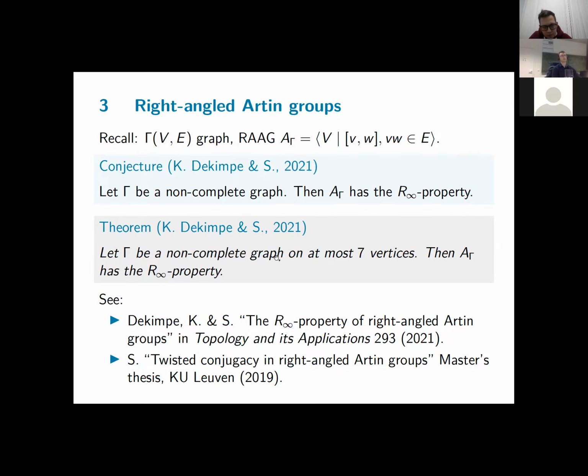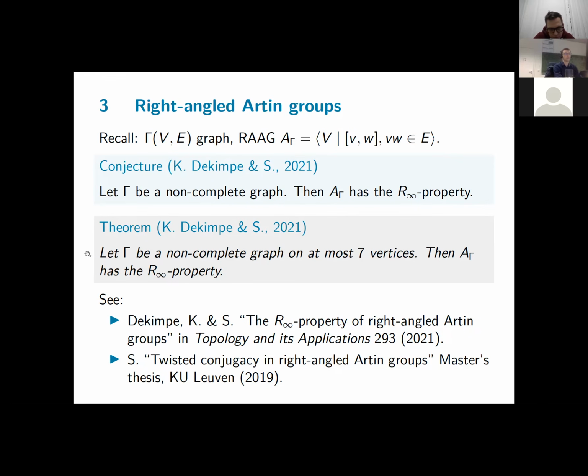Namely, if it's a non-complete graph on at most 7 vertices, then gamma indeed has the R infinity property. So we've managed to prove this for all of these graphs. But as we will see later on, we have also proven it for several infinite families of graphs on more than 7 vertices. So this is only one way of quantifying how far we are in proving this conjecture.